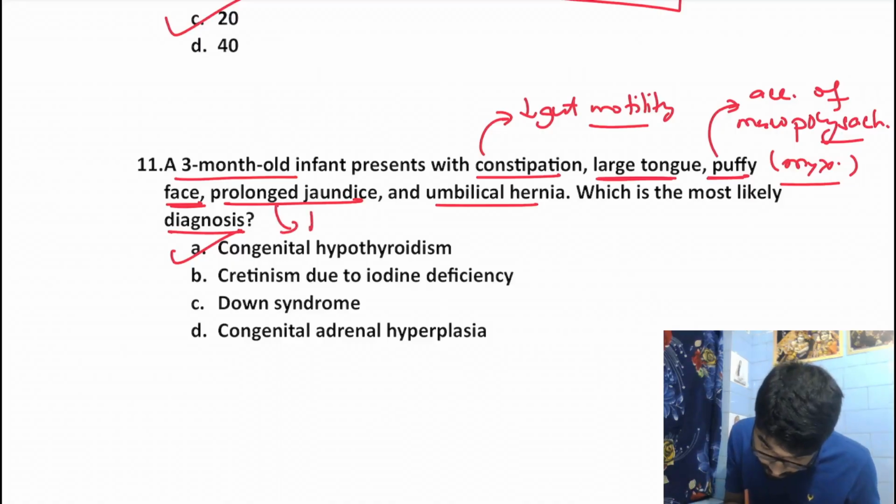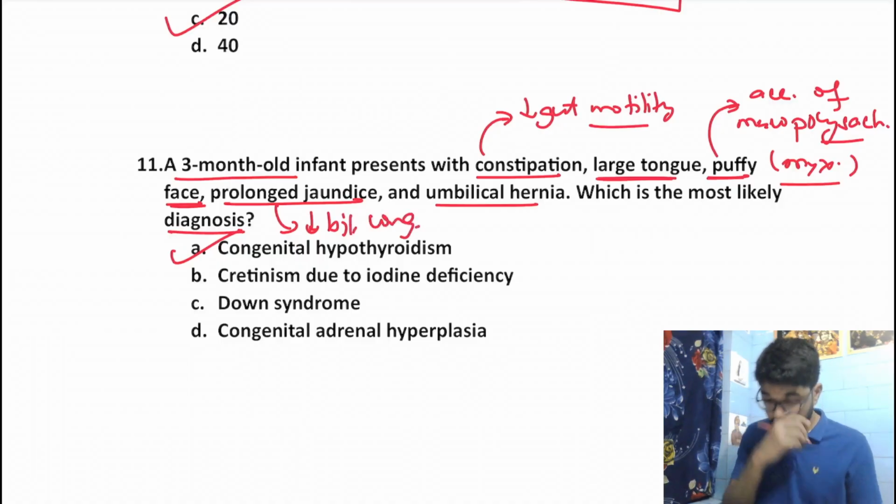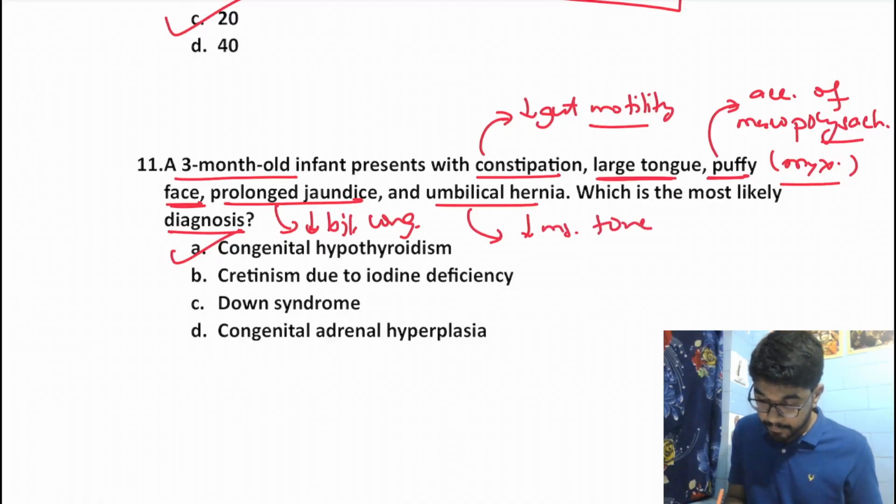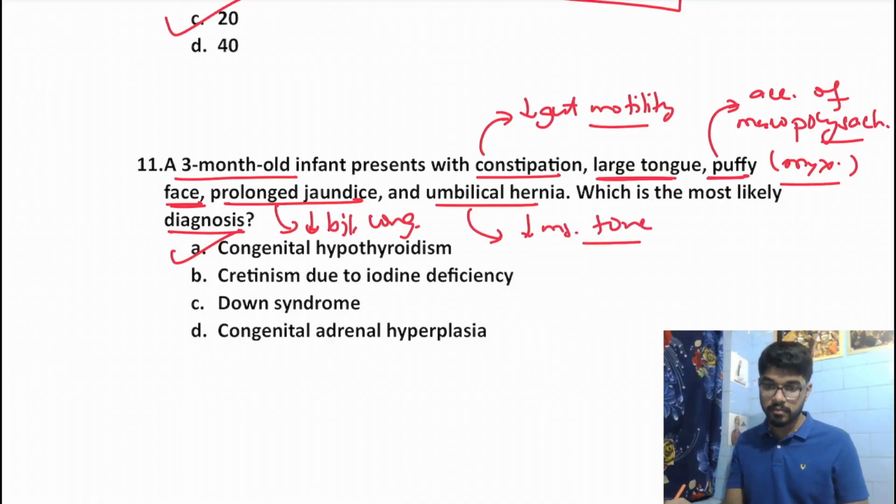Prolonged jaundice is due to delayed biliary conjugation, again a feature of hypothyroidism. And umbilical hernia is due to decreased muscle tone. Which is the most likely diagnosis? Congenital hypothyroidism. Everything is suggestive of congenital hypothyroidism.